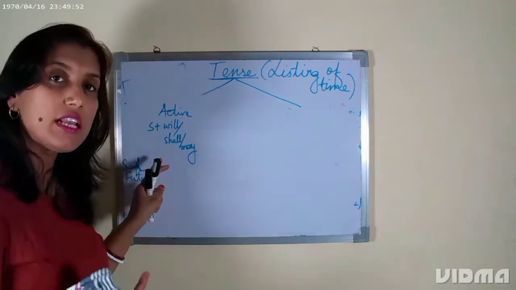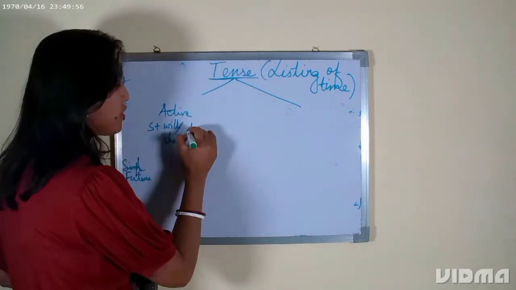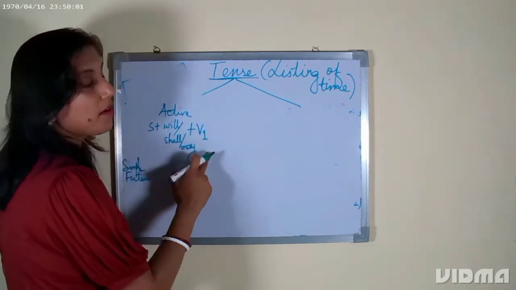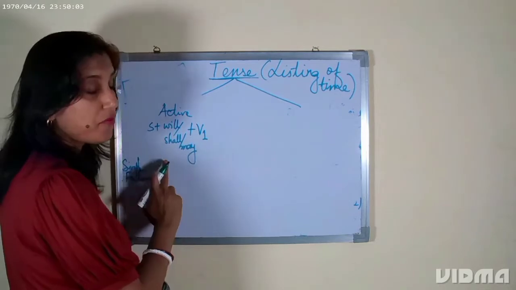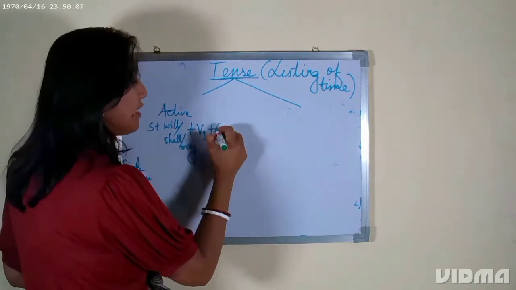Modal verbs are modal auxiliaries which can be used with other verb forms, other action words. Then V1, because modal verbs always come before V1 form of the verb or the base form of the verb. And then object.